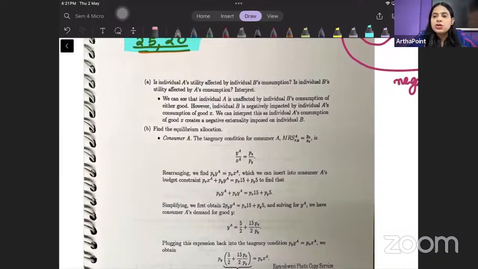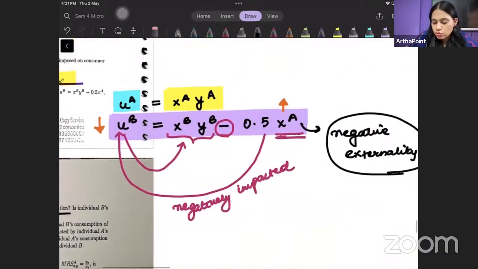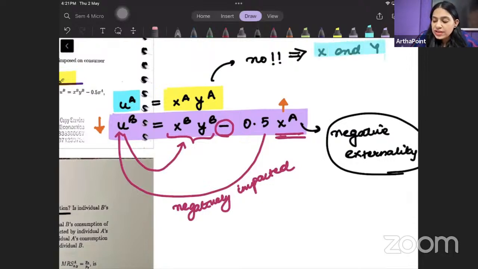Now let's look into the various questions that can be asked from this part. So try to read this out. Try to look into the first part. What is it saying? Is individual A's utility affected by B's consumption? क्या A B से affect हो रहा है? Is A getting affected by B? No. A is not being affected by B. A is only getting affected from his consumption of good X and good Y. So this is definitely incorrect. ये ठीक नहीं होगा कहना, right?